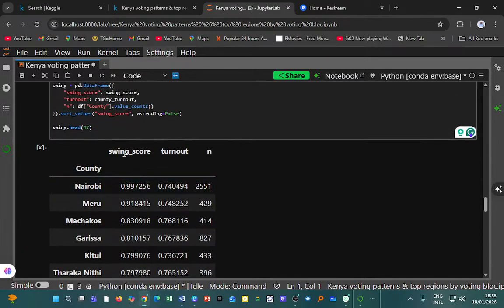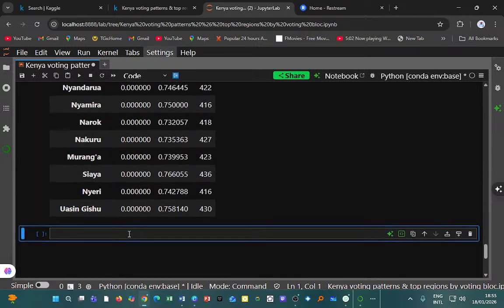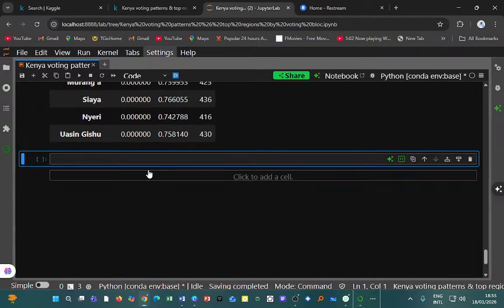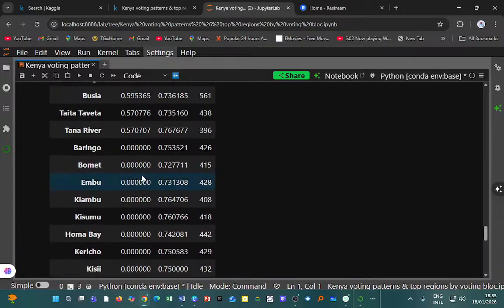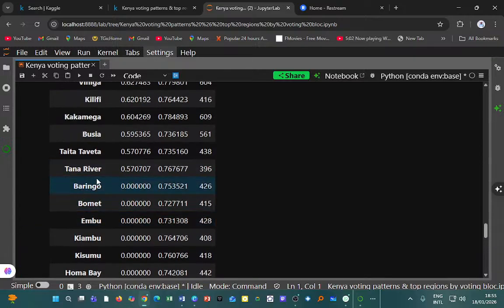We see that the one with the highest swing score is Nairobi, and the lowest, I see swing scores in Uasin Gishu and Nyeri being 000, but it looks like it stops at Tana River. We'll find out why that is with in-depth data cleaning, so that we see why the rest, like Baringo, are scoring 0.